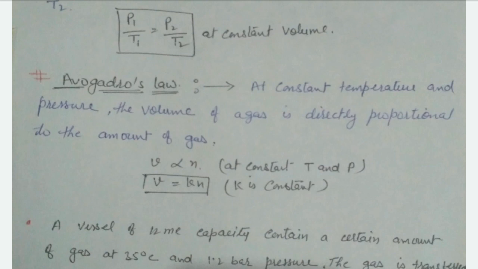That's clear. At constant temperature and pressure, the volume of a gas is directly proportional to the amount of gas. Like V is directly proportional to n, V equals Kn, and K is constant.